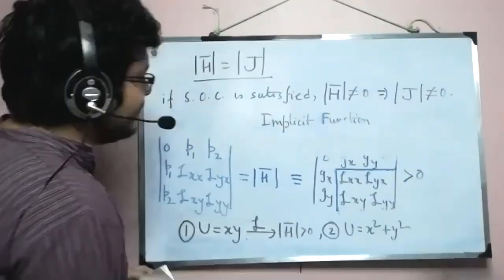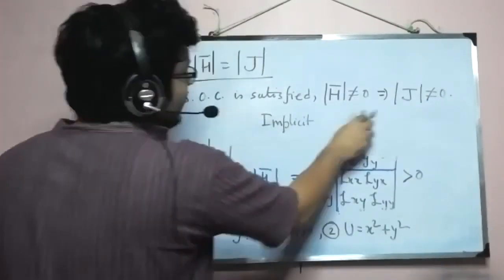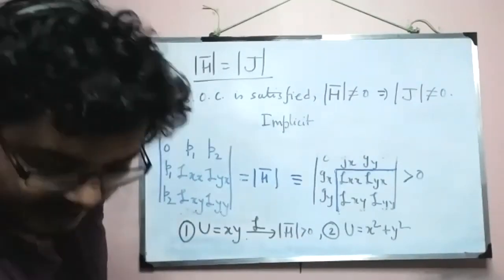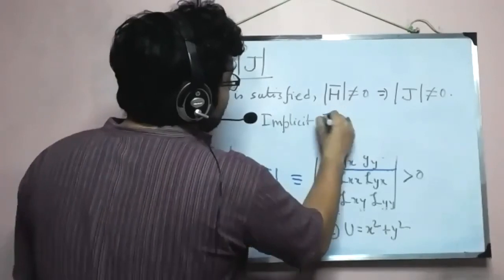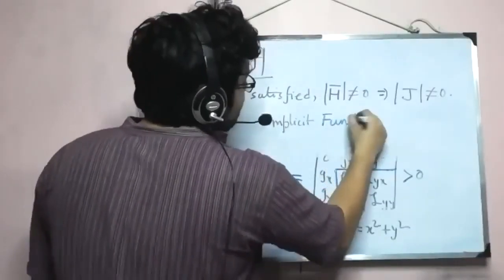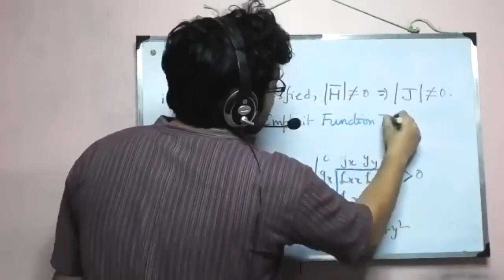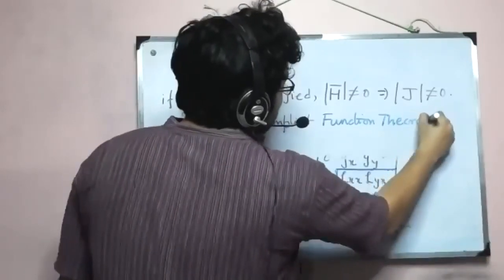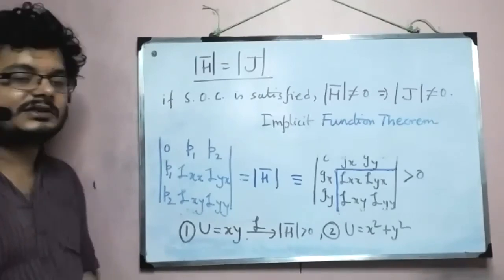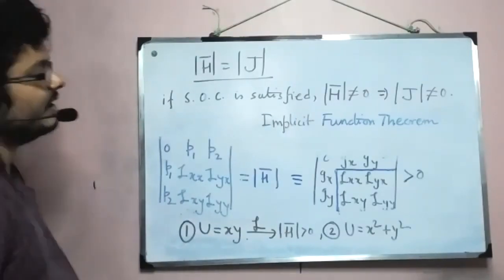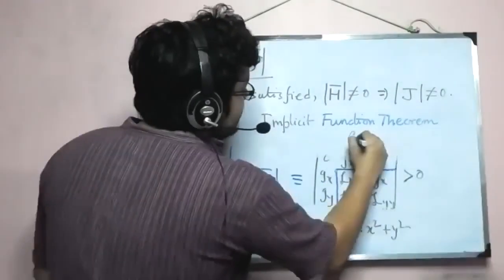And what the implicit function theorem enables us to perform is comparative statics. So with a non-zero Jacobian, we have a situation where we can apply the implicit function theorem, and using it, we will perform some comparative statics.